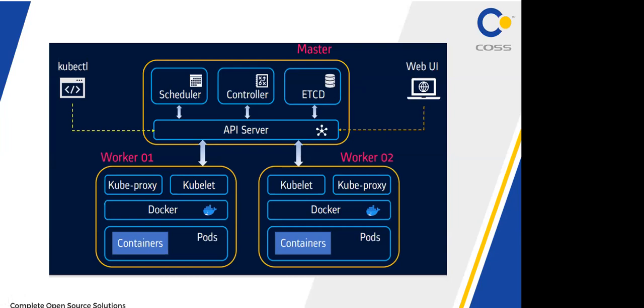etcd is a database that stores values in a key value format, meaning all the resource definitions. Suppose you want to run an application, all the resource definitions, pods, that is called pods. I will tell you each and every component when our class is started. Different resources are there: deployment configuration, build configuration, image specification, routing path, services. All these resource definitions are stored in a database that is called etcd.